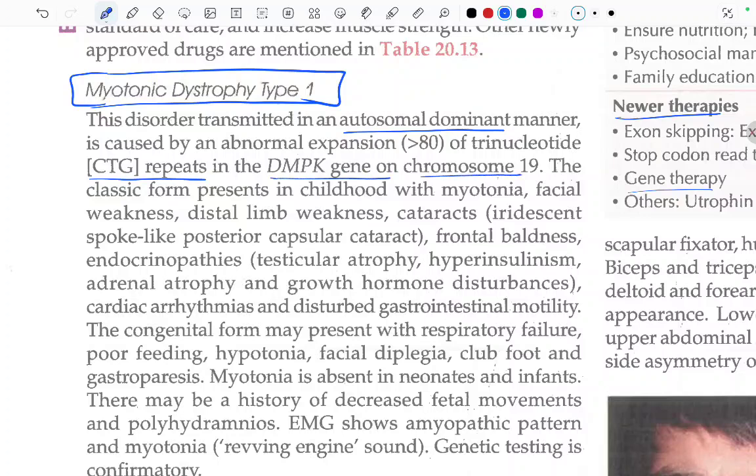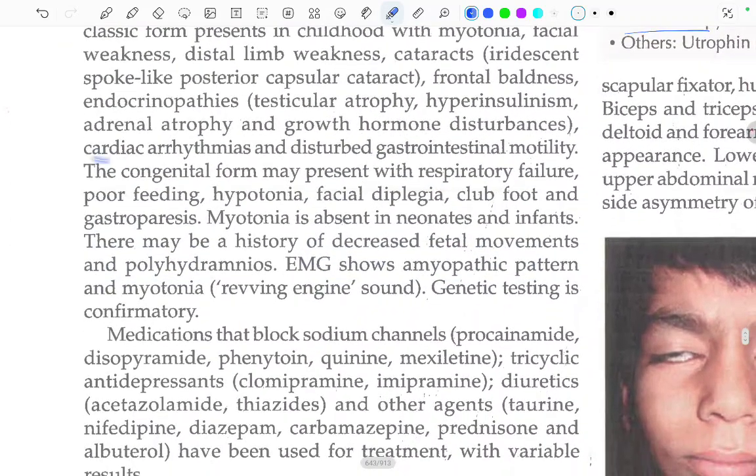The classic form presents in childhood with myotonia, facial weakness, distal limb weakness, and cataracts; a spoke-like posterior capsular cataract will be seen. Also frontal baldness, endocrinopathies like testicular atrophy, hyperinsulinism, adrenal atrophy and growth hormone disturbances, cardiac arrhythmias, and disturbed gastrointestinal motility.